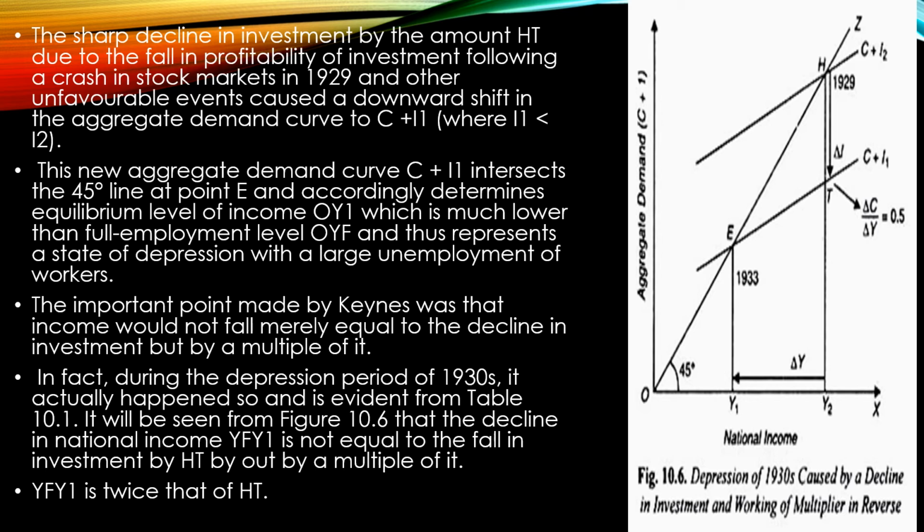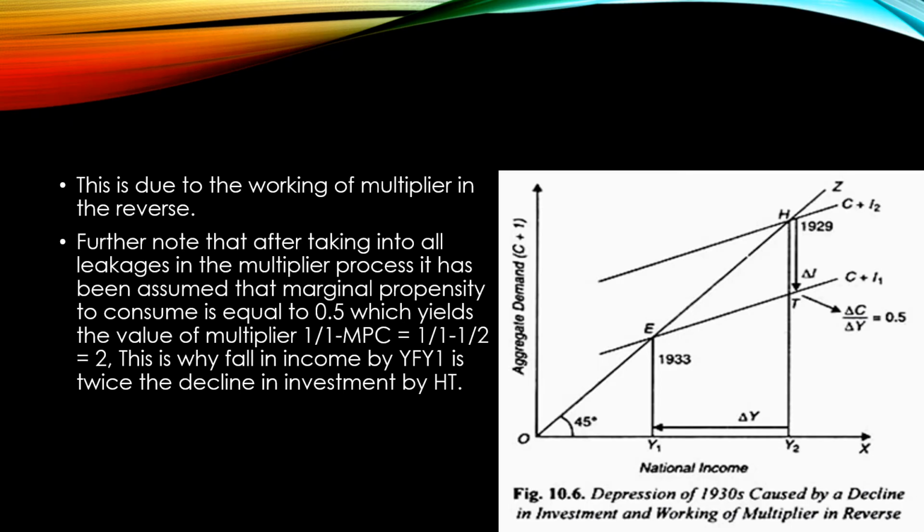That I have not provided the table, which deals with the empirical evidence. Just understand from the figure that the decline in the national income, YF-Y1, is not equal to the fall in the investment by HT, but it is a multiple of it. You could understand from the figure that YF-Y1 is twice that of HT. So this is due to the working of the multiplier in the reverse order.